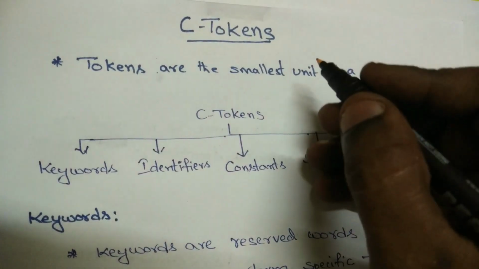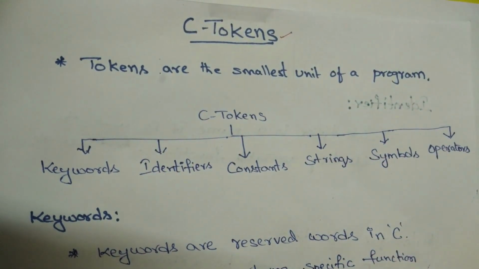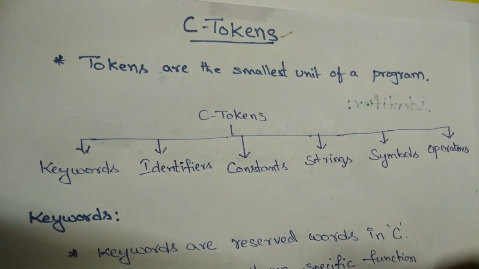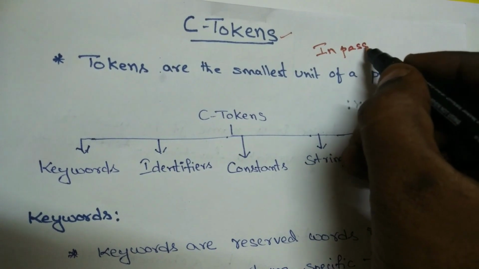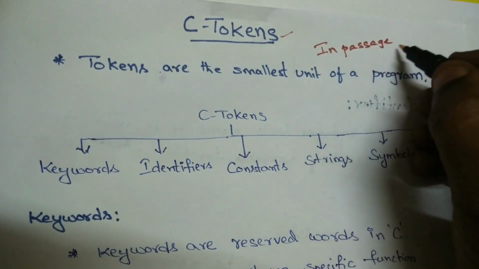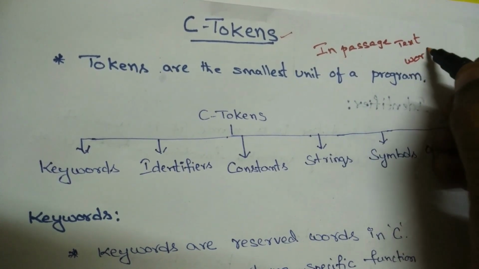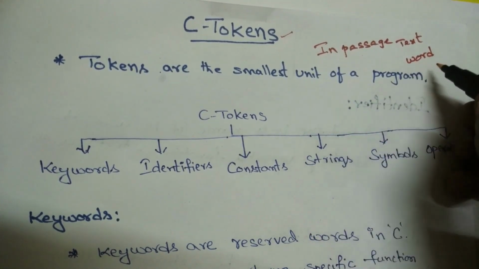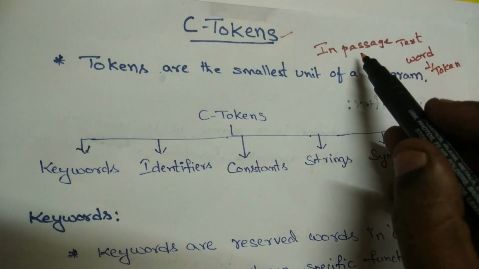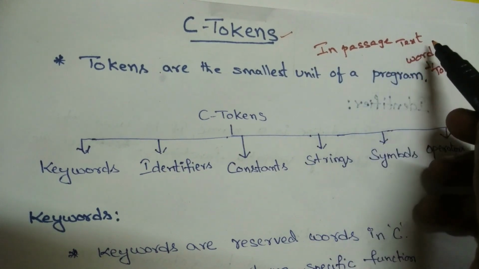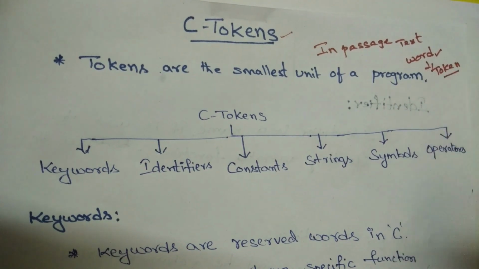Hi, here we are discussing tokens, that is called C tokens. First of all, what is meant by token? A token is nothing but, if we take a passage of text, any passage, each individual word in that passage is called a token. Each and every individual word will be considered as a token.